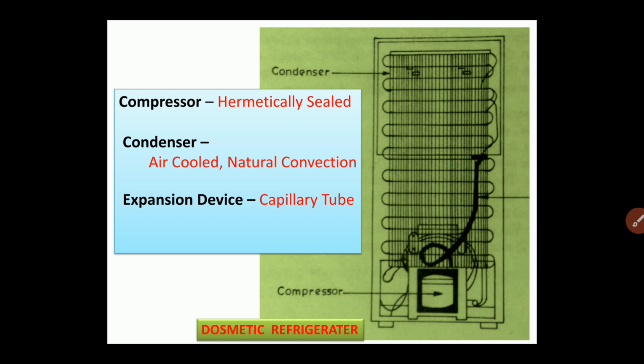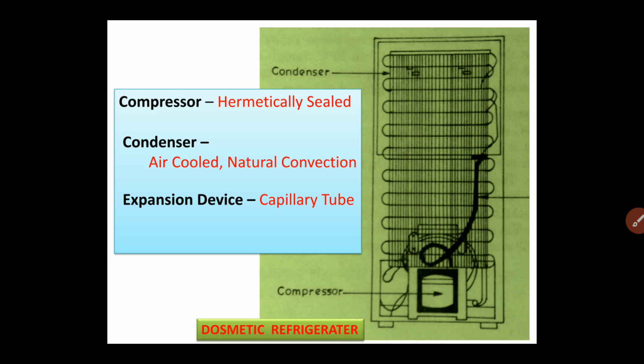But a small change in the flow rate is always possible due to the change in the load. Whenever the load is increased or decreased, the pressure difference also increases or decreases, and due to that there is a small change in the flow rate, but no major change.